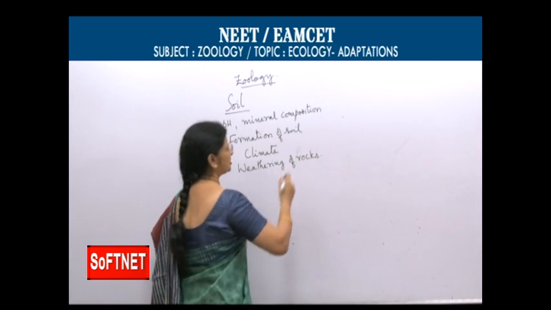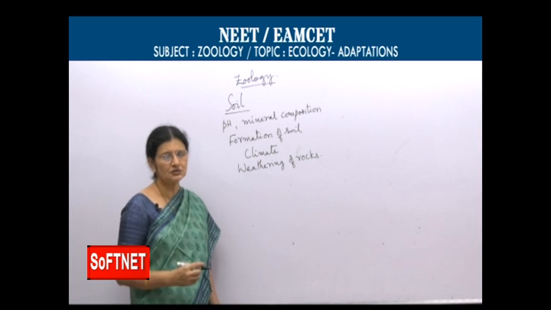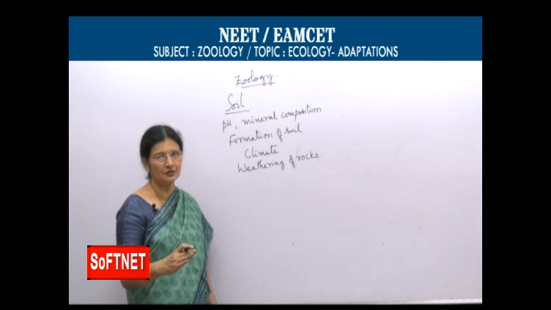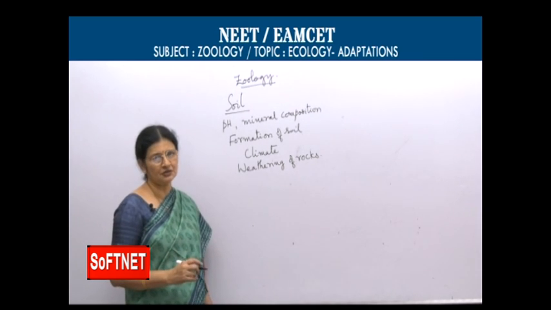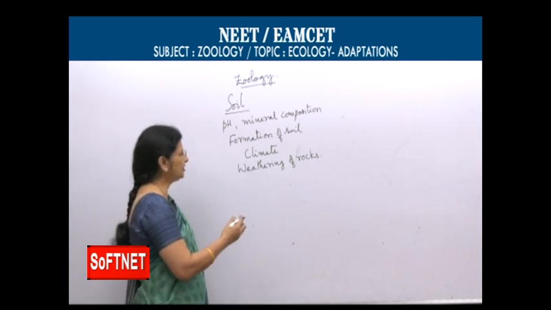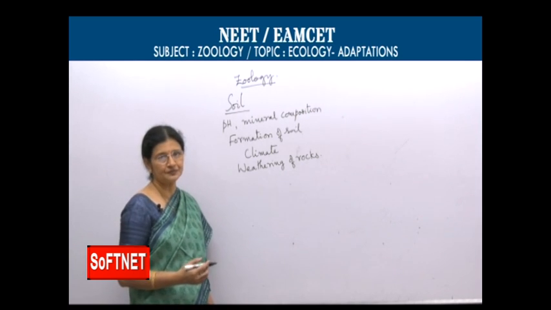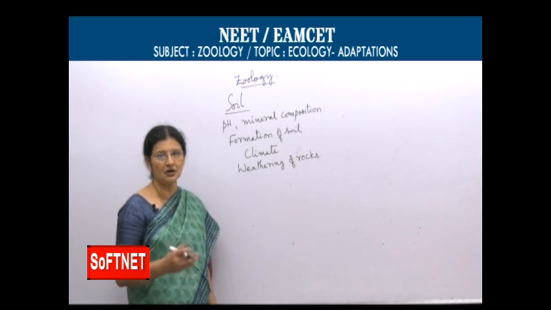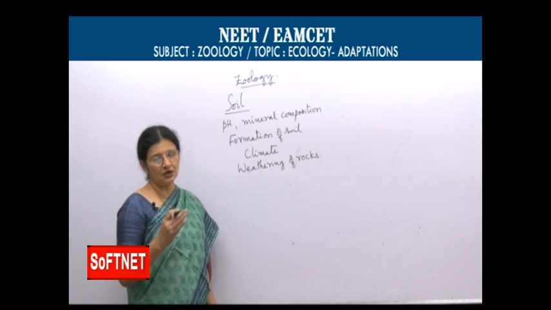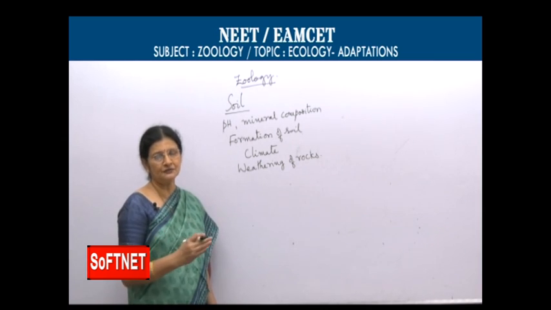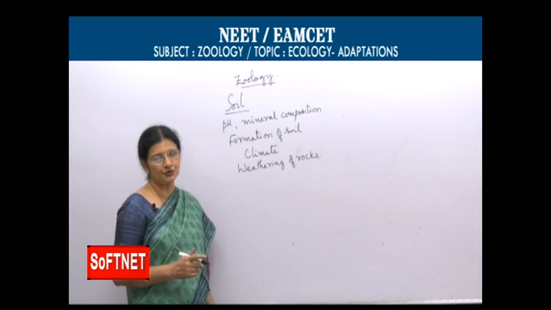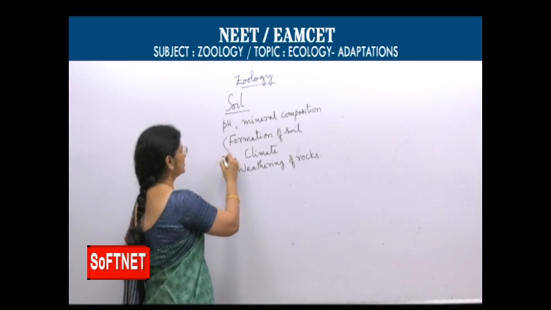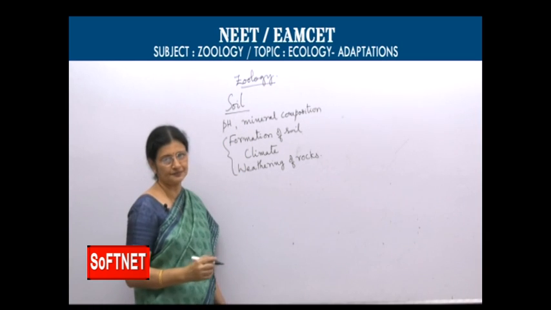Weathering means slow disintegration of rocks. Slowly these rocks get disintegrated and they form the upper surface of the soil. So, weathering of rocks, climate, how the soil is formed, whether it is formed from sediments or transported along with the floods and all, some of the soil may get transported to a particular place. All these factors influence the nature of the soil.